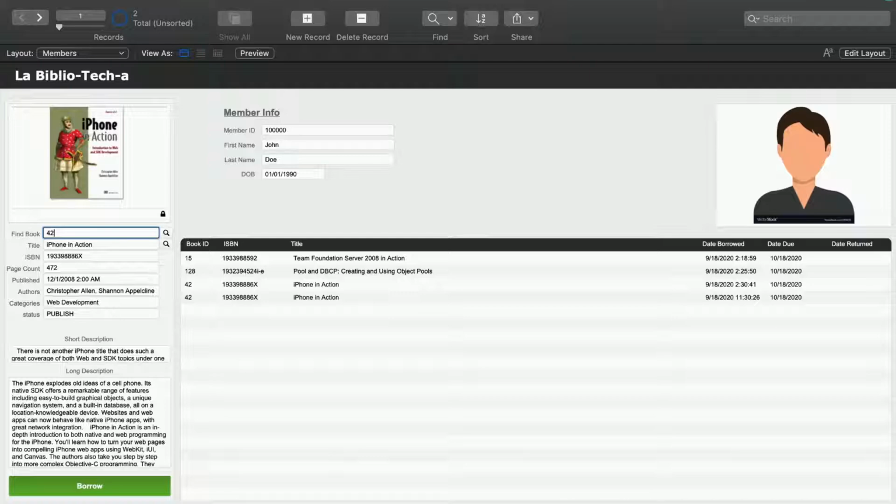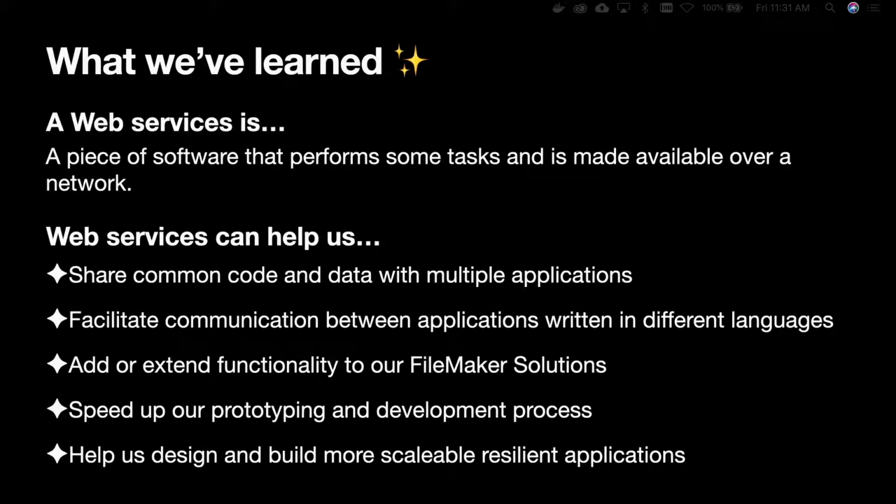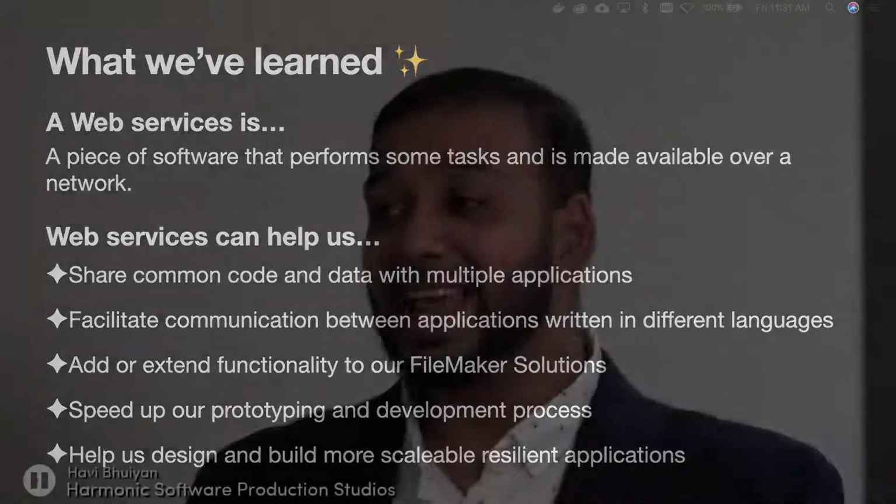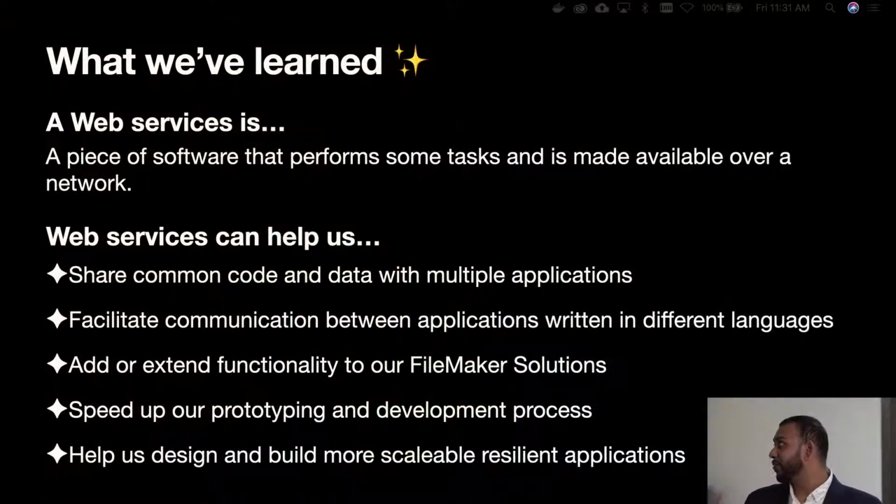Hope you guys enjoyed it. The next thing I want to show you guys real quick is a quick recap summary. Now, I know this was a lot of information, and there may still be some questions, so I hope you were able to absorb as much as possible. If not, here are some quick keynote points that'll help you understand a little bit easier. Very simple: what is a web service, and how can they help us?